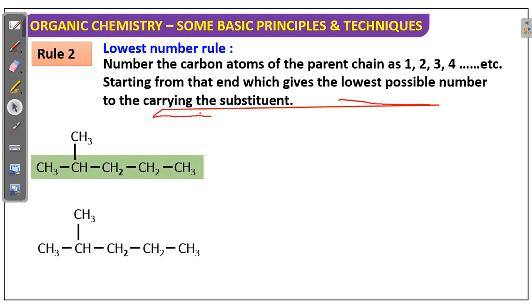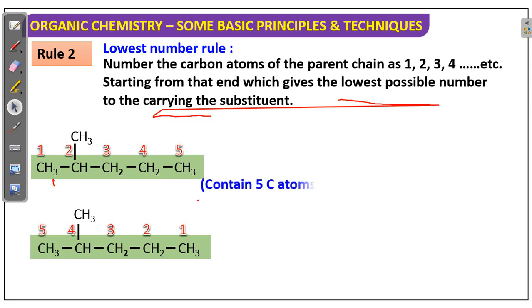See here, example. What is the long chain here? 1, 2, 3, 4, 5, a 5 carbon chain is there. So numbering here, the second carbon is getting 1 methyl. We can take one more numbering here, 1, 2, 3, 4, 5. So here fourth position.